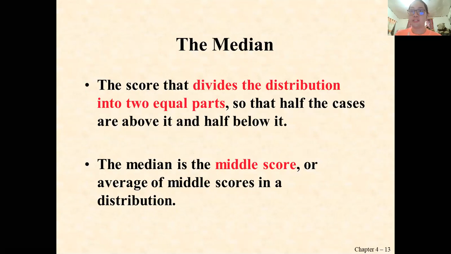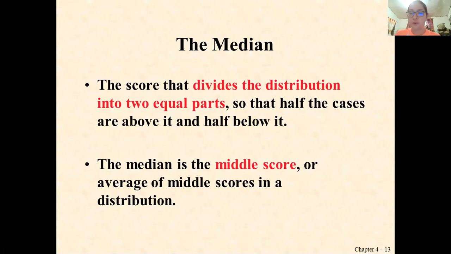Another thing is the median, the score that divides the distribution into two equal parts so that half the cases are above it and half below. So in short, things to remember: when the given set of data is odd, you can right away get the middle point, and that is already your median.